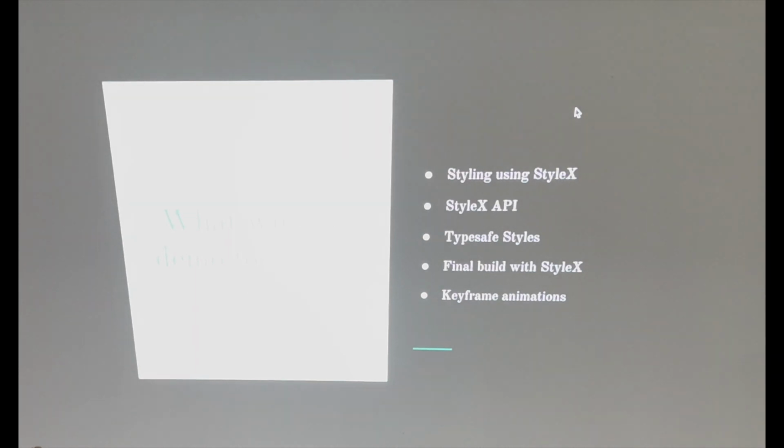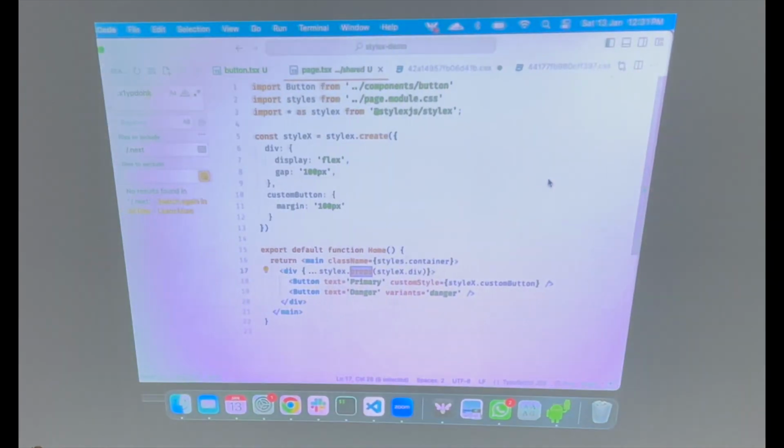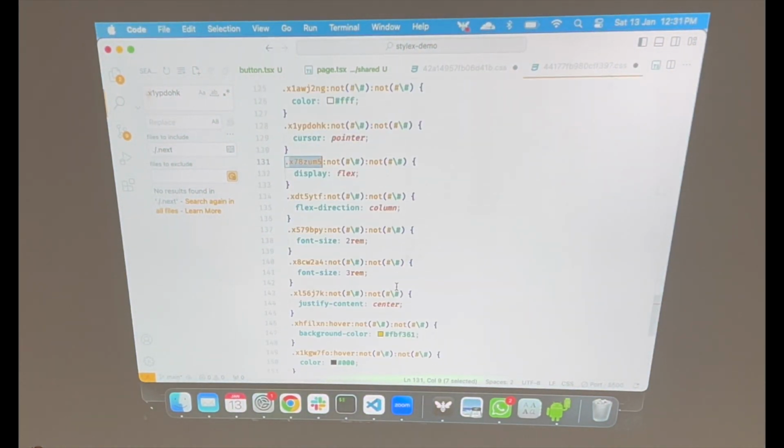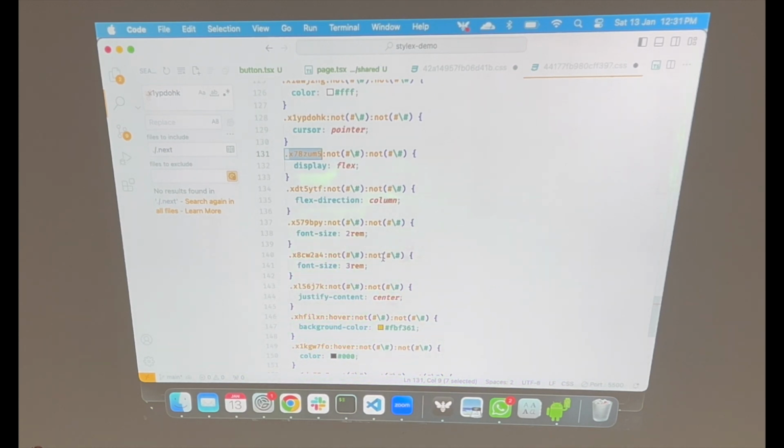Anybody's okay with everything? Sorry? CSS build. Yes, sure. Font 2 rem. Okay. Yes. And 3 rem. If I use 3 rem again on another component, will another 3 rem be generated? No, this is atomic CSS, right? It will try to make sure that it is highly reusable. Tailwind also does the same. Like if there is a rule which says 3rem, it will try to reuse it. I'm not 100% sure how StyleX does it, but according to their website they use atomic CSS. So they create one rule and reuse that rule everywhere.